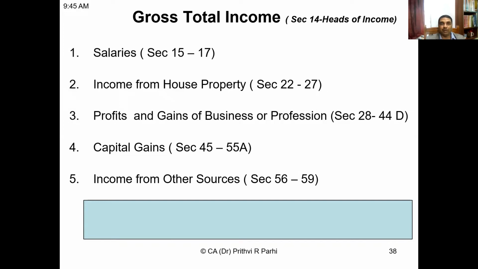For example, one may have multiple sources of income from house property. He might be having 5 houses. He might be having 10 businesses. All these individual sources are different, and finally these sources are aggregated under a particular head, and all these incomes under different heads are aggregated. Income tax law prescribes different methods of computation of income under these different heads. The 5 heads I told you, under these 5 heads, income computations are different. That is, the methods of computation are different. It's not that in one particular way you will be able to compute income under different heads.